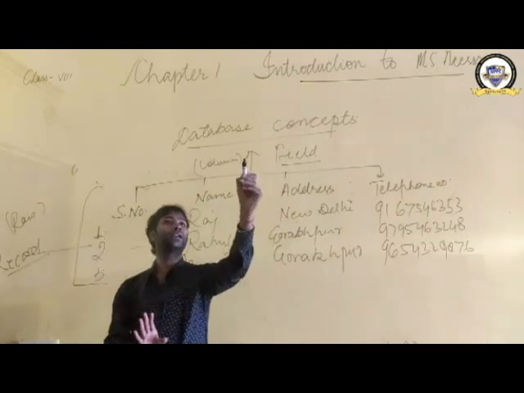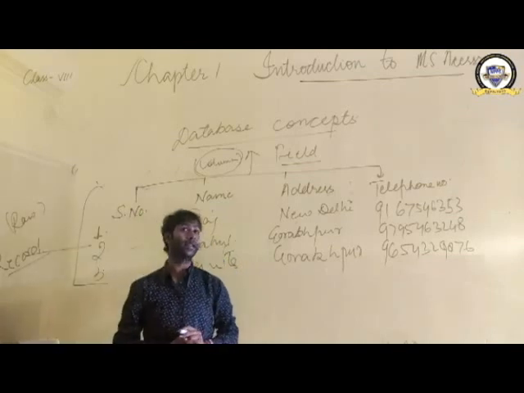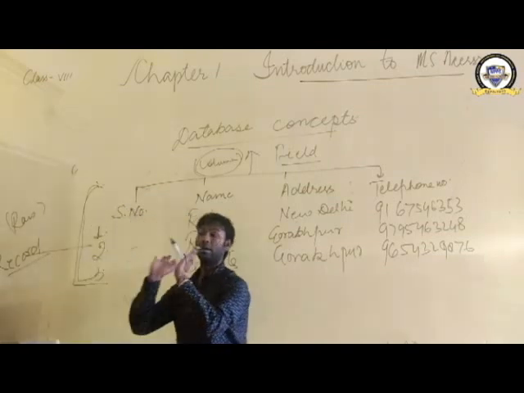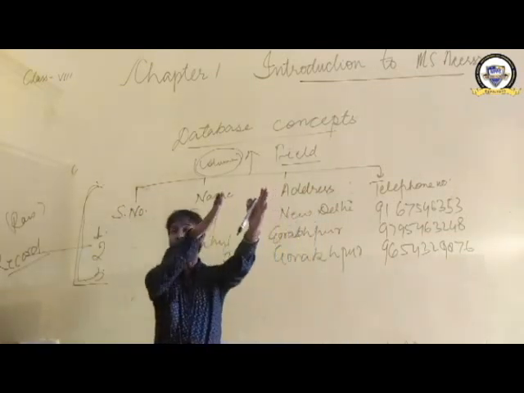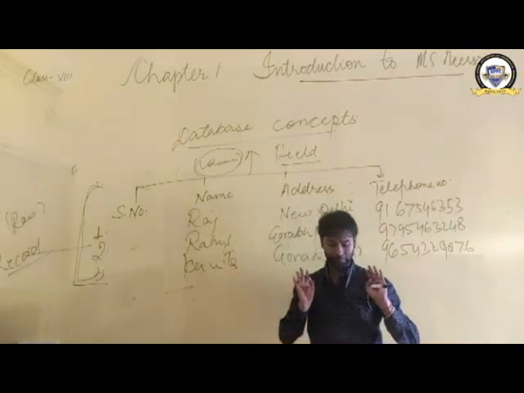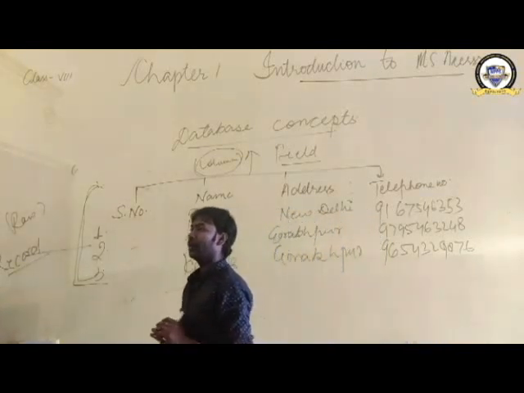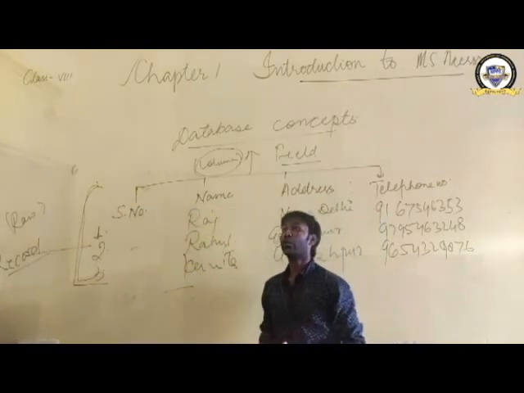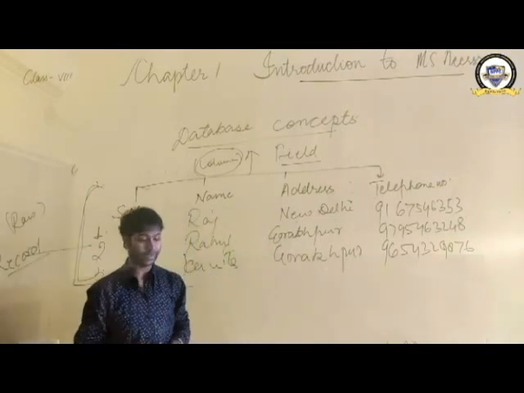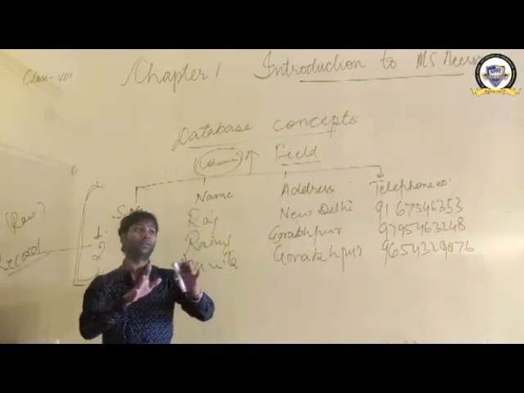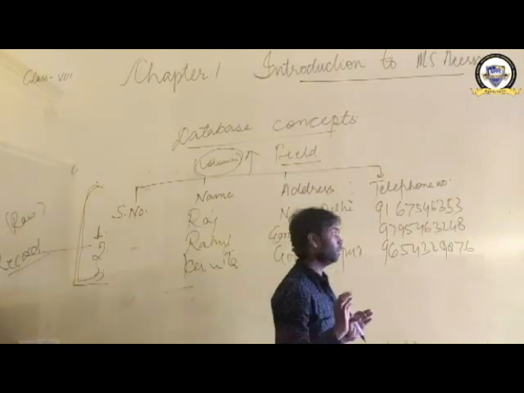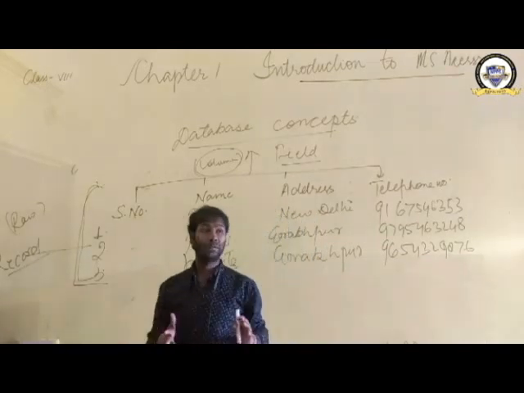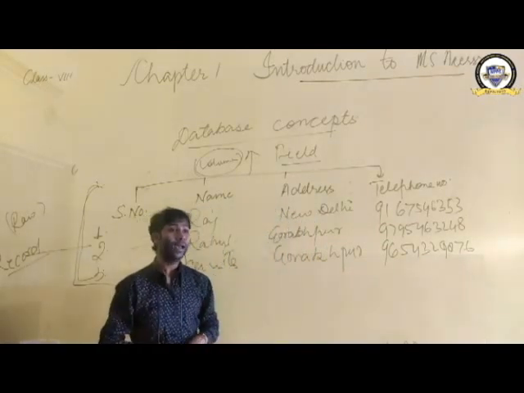Clear? So that part which we know as a column in the table is the field, and what we know as a row is the record. Clear? Field and record. So now we are learning the database concept, and we have learned one classification also with the example. Next we should know how to start or how to work with MS Access.